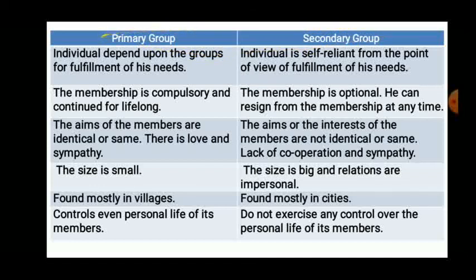You need to prepare for that difference. Definitely either this primary and secondary group difference or classification of groups is going to be asked in the final exam. So accordingly you need to prepare for it. Now for the rest of the classification, we will discuss that topic in the next lecture.